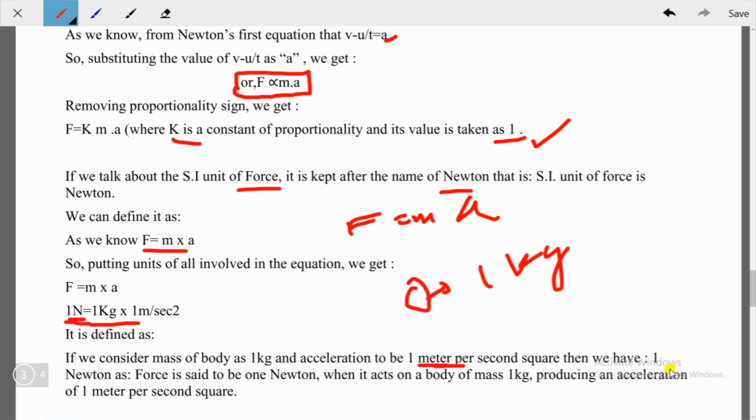Force is said to be 1 Newton when it acts on a body of mass 1 kilogram, producing an acceleration of 1 meter per second square. Simple concept. So 1 Newton is the force that, acting on a 1 kilogram mass body, produces an acceleration of 1 meter per second square.